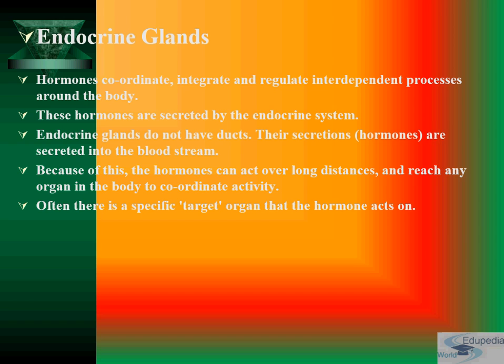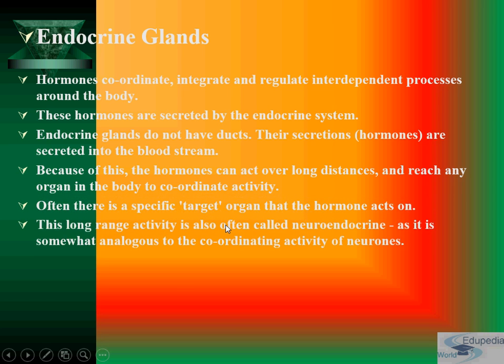For example, TSH is the thyroid stimulating hormone. It goes a long way to act on the target organ. Which is that target organ? The target organ is the thyroid here. So often there is a specific target organ on which the hormone acts. This long range activity is also called neuroendocrine.